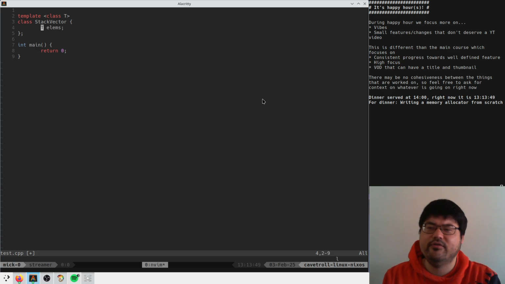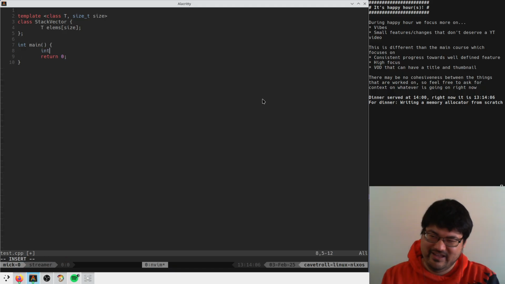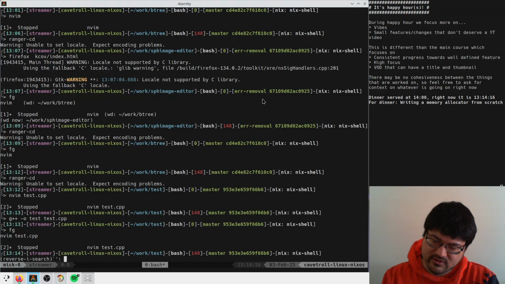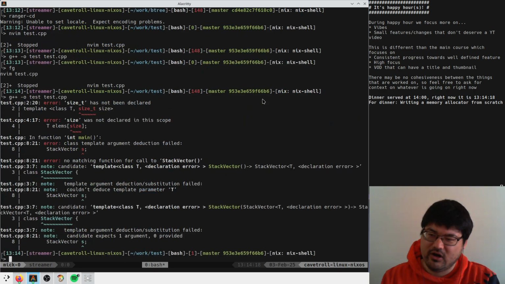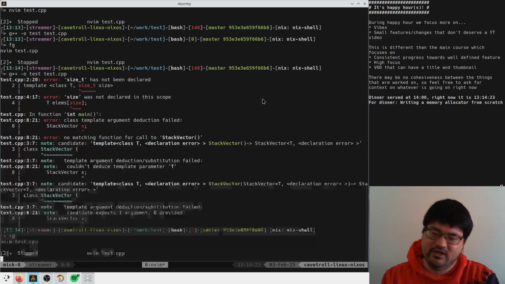So we're going to have probably, what, you write int here, size, I think. size_t size. Is that how you do this? Then you have... Is that how you write this in this language? int x4. Yeah, that sounds right. Stack vector s. Okay. g++. Is that right? size_t not declared. Like this? Maybe it's a typedef.